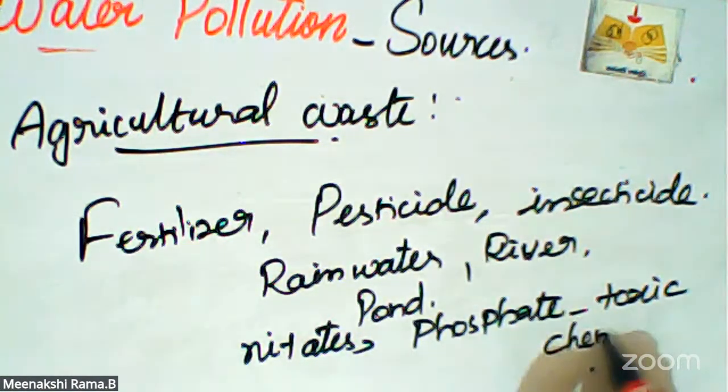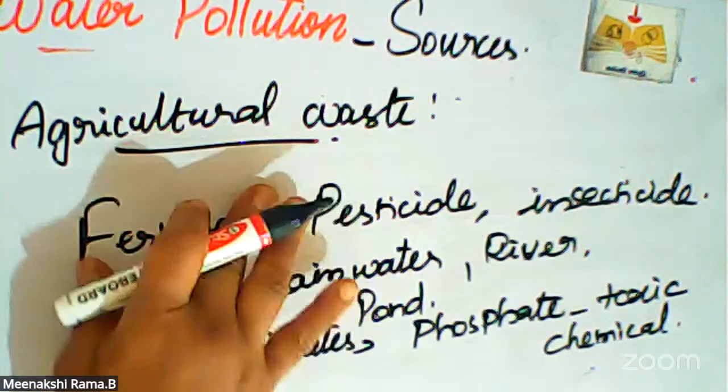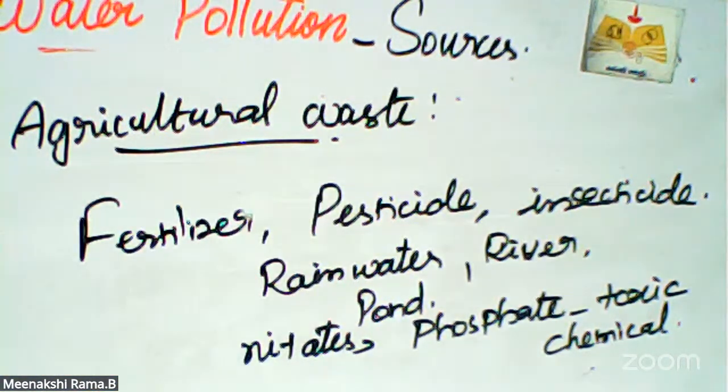These toxic chemicals create diseases for humans as well as aquatic animals. Because of agricultural waste, different kinds of diseases are created for human beings as well as aquatic organisms.